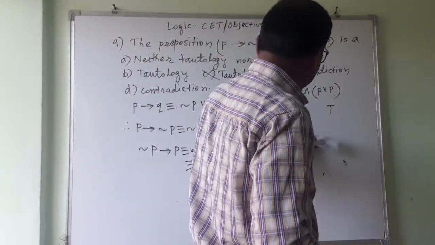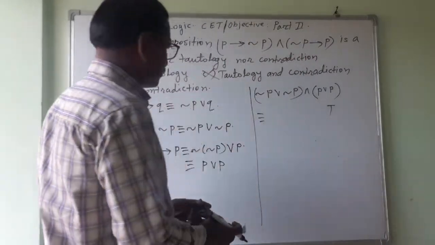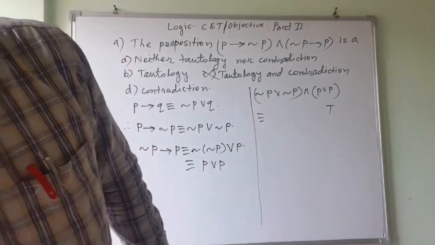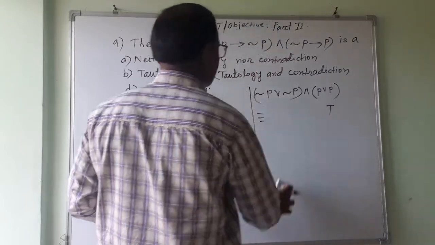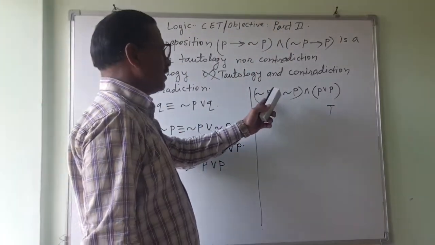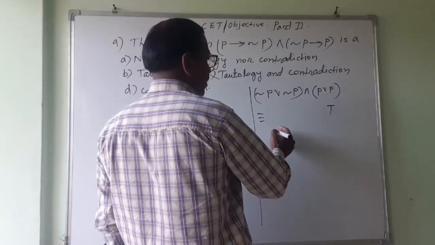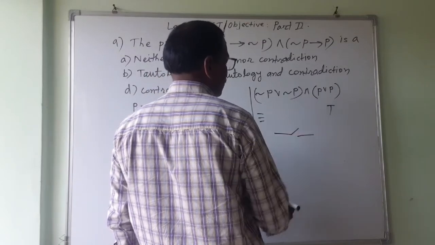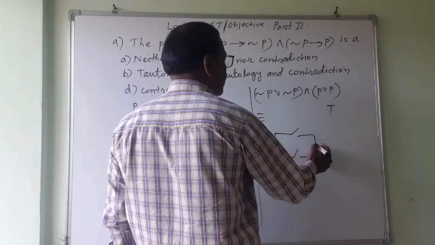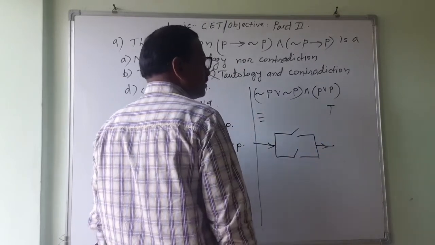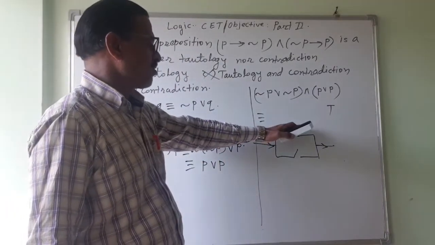Now for this, negation P or negation P means this is your P or this is your P, and the current is going from here. This will be negation, means this is off, this will be off.